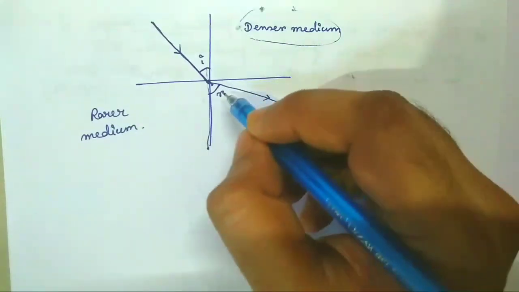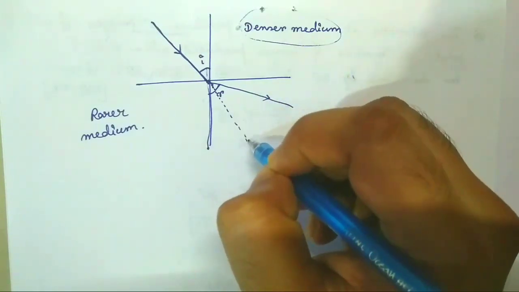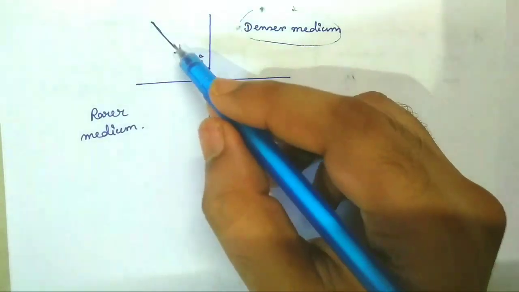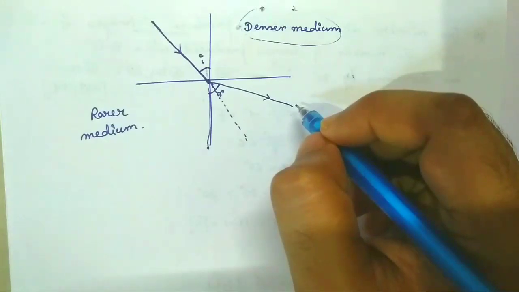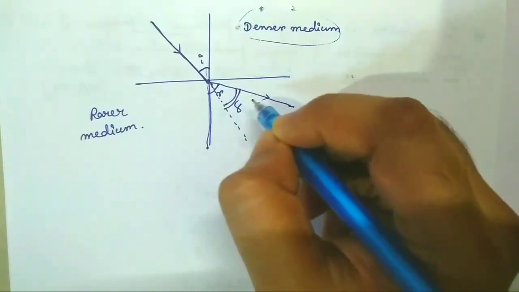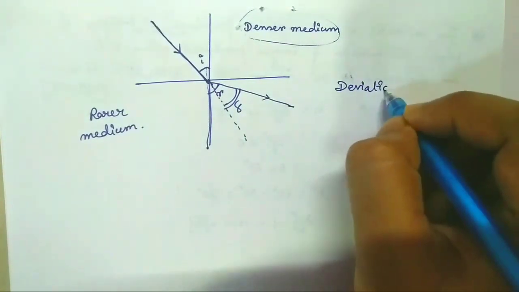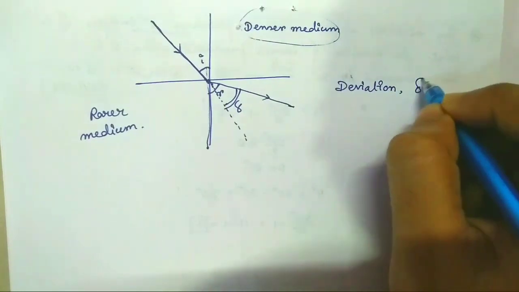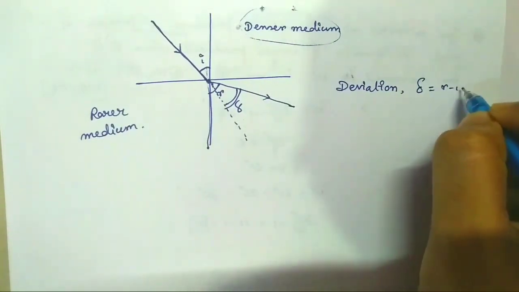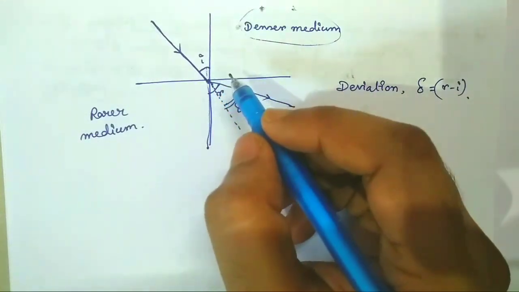Now, what is the deviation? In absence of the plane, the ray of light would follow this path, but actually it follows this path. So, the angle of deviation will be this angle, delta. So, in this case, the deviation will be given by delta equal to R minus I, since R is greater than I.